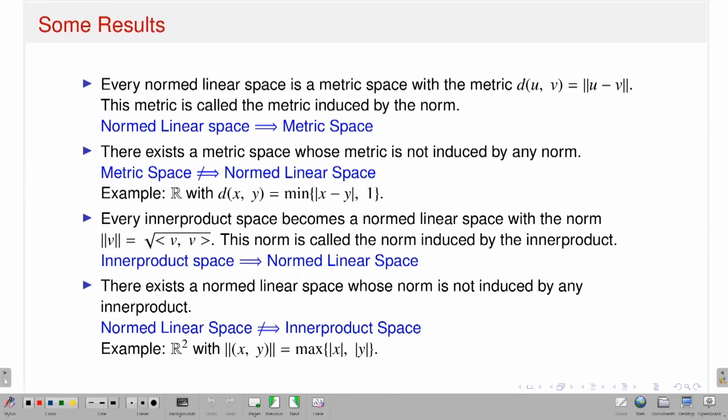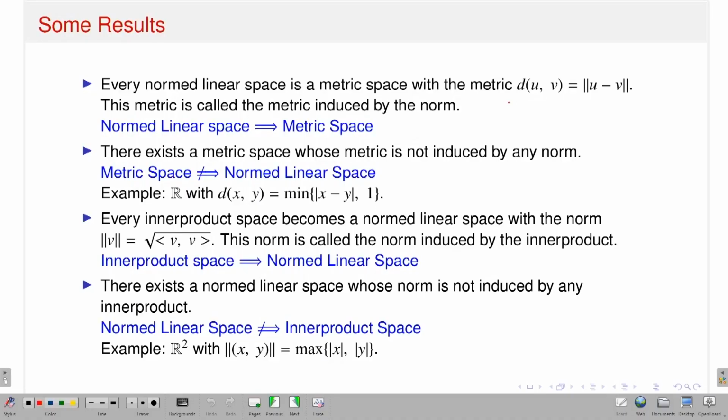So here are a couple of results. What it says is that if I have a normed linear space, it is always a metric space. What does it mean? That means if I have a normed linear space, I can have the concept of distance which is induced from the norm. Starting with a normed linear space, define the metric distance between u and v. Take any 2 points u and v, give the meaning of distance which is nothing but the norm of u minus v. Then one can check that the normed linear space with respect to that metric becomes a metric space.